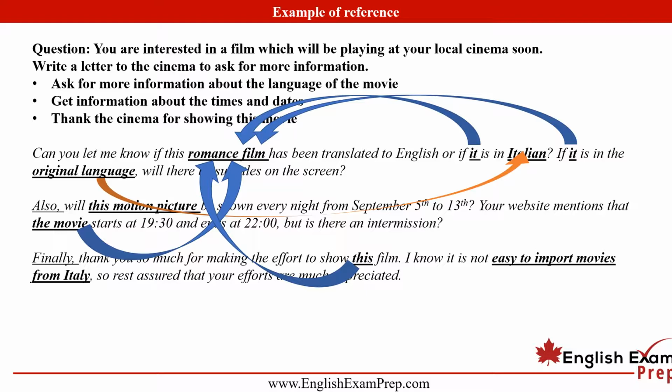So let's see here. So we have romance film. Now, that, of course, is because the person couldn't think of another word for film. That's no problem at all. So in terms of topic number 1 here, ask for more information about the language of the movie. Well, let's look at the sentence first. Can you let me know if this romance film has been translated to English or if it is in Italian? That's the first sentence here.